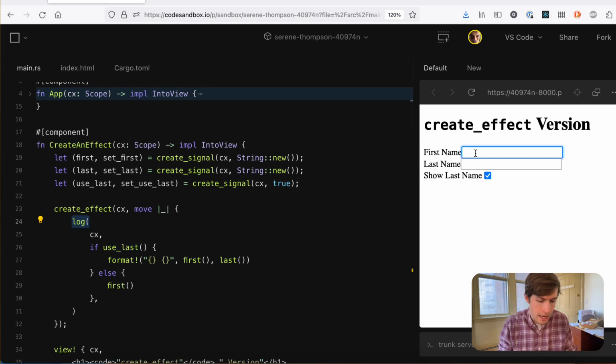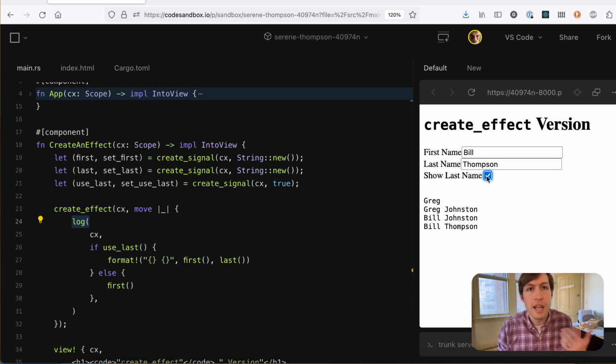This is pretty easy to understand, right? So if I type in my name, Greg, it sends a message Greg. Johnston sends a message Johnston. Obviously, if I change my first name, it'll change that. Change my last name, it'll change that. Now let's say I uncheck this show last name, right? So now it's just Bill. Now if I change the last name, nothing happens.